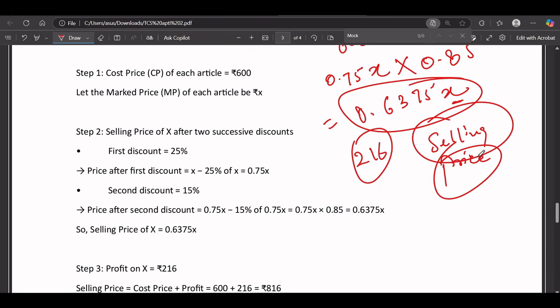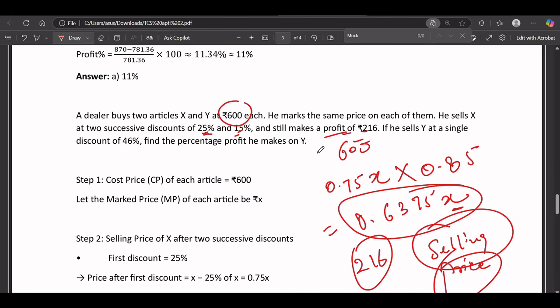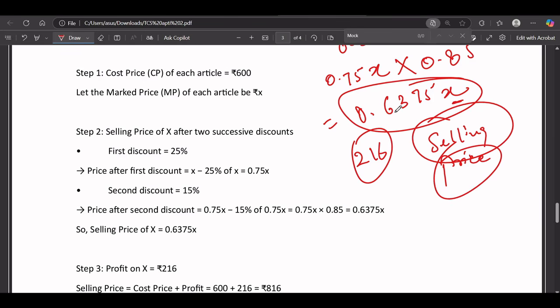If he's getting a profit of 216, and he's buying the article at 600, that means he's selling at 816, and 816 should be equal to this one, correct?